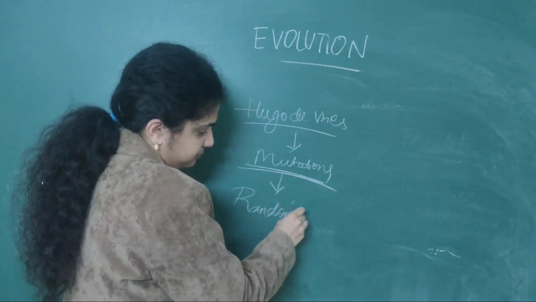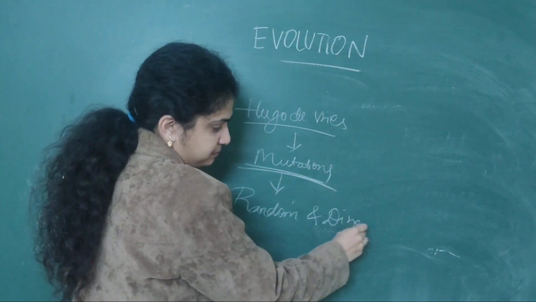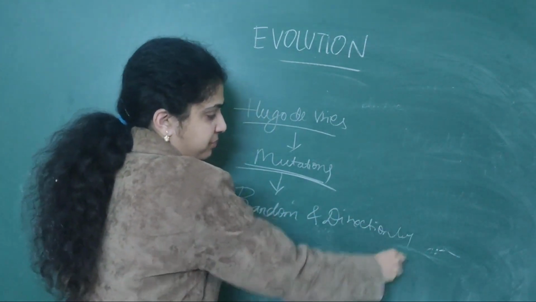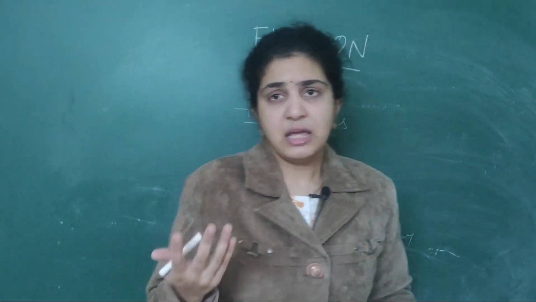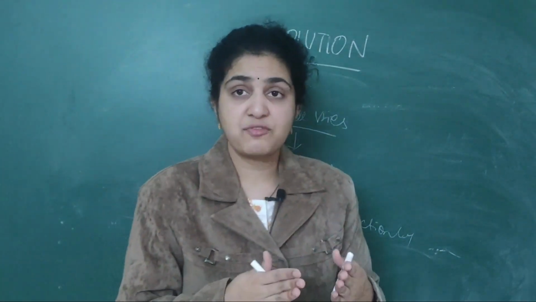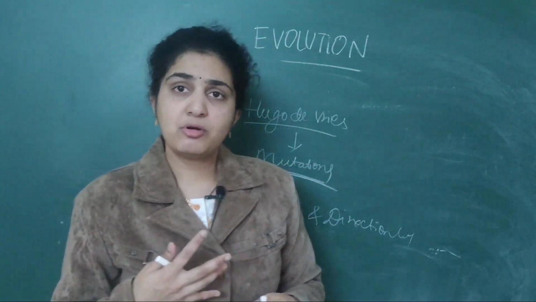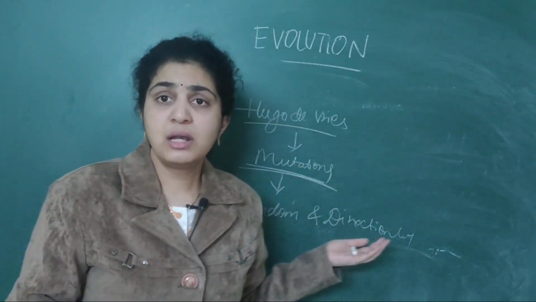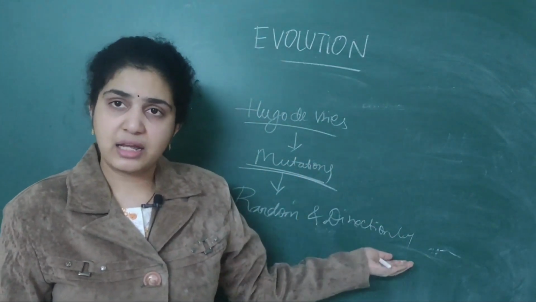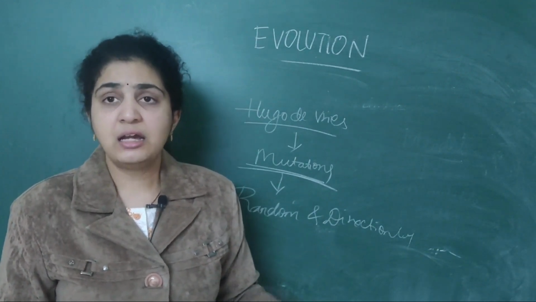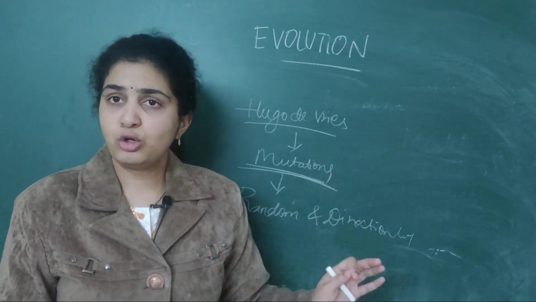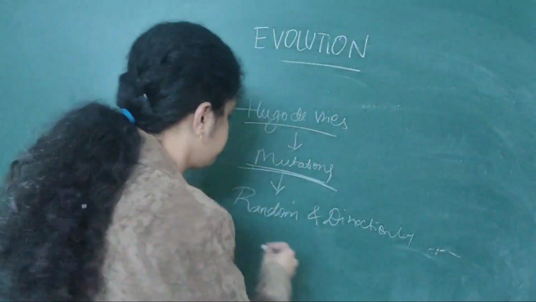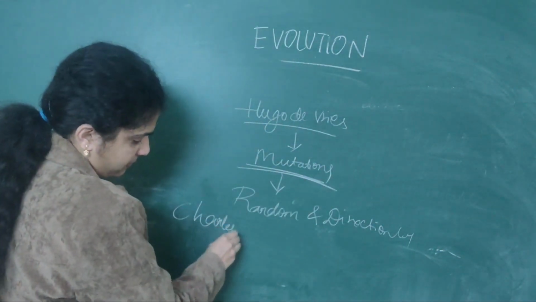Random and directionless means they do not follow a perfect direction, and they are random. They may come in the future generations or they may not. There is no specific path for that. So he described that species arise through mutations, and that they are random and directionless. And he compared this with Charles Darwin's theory.